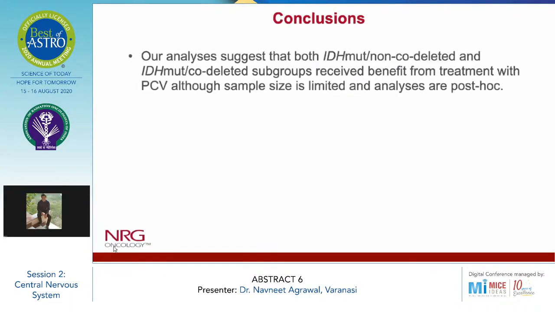So to conclude, our analysis suggests that both the IDH mutated non-co-deleted and IDH mutated co-deleted subgroups received benefit from treatment with PCV, although the sample size is limited and the analyses are post-hoc, and it is consistent with the RTOG 9402 data. The results also support the notion that IDH wild type high risk low grade glioma patients do not benefit from the addition of PCV to radiotherapy. However, the study does not have sufficient power to detect significance in the observed effect size.